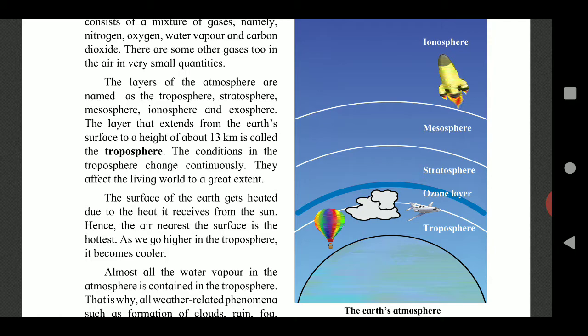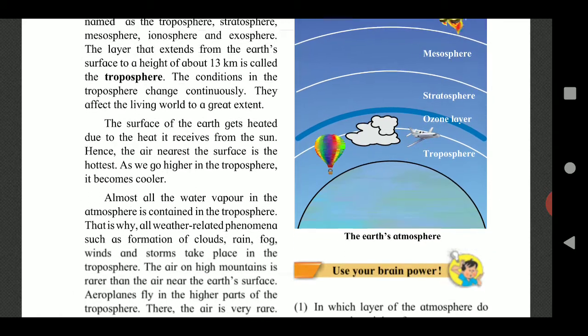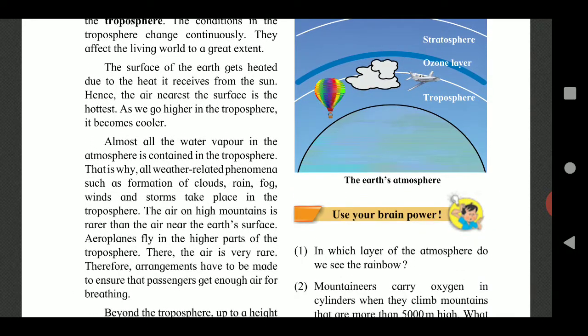Almost all the water vapor in the atmosphere is contained in the troposphere. That is why all weather related phenomena such as formation of clouds, rain, fog, winds and storms take place in the troposphere. The air on a high mountain is rarer than the air near the earth's surface.